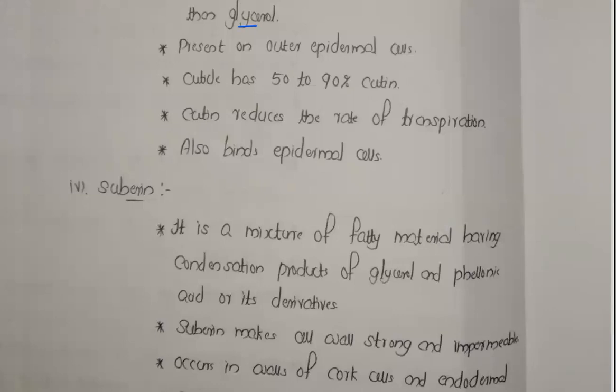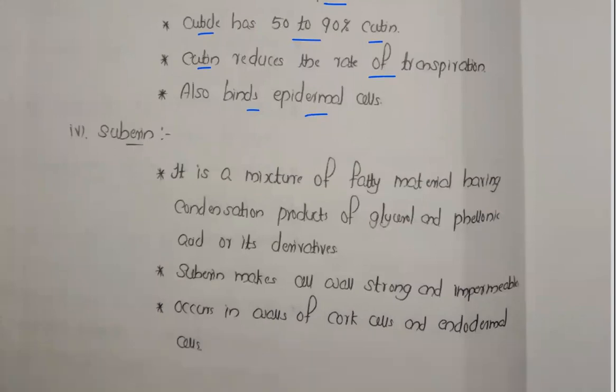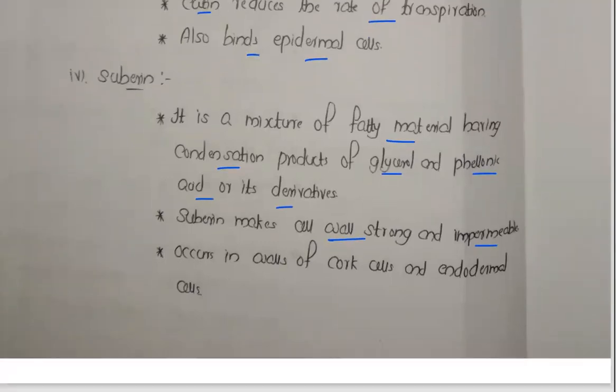Now, cutin is found in the outer epidermal cells, and the cuticle has around 50-90% cutin. Cutin reduces the rate of transpiration and also binds the epidermal cells. Now coming to the second one, suberin. Suberin is a mixture of fatty material having condensation products of glycerol and phenolic acid or its derivatives. Suberin makes the cell wall strong and impermeable.